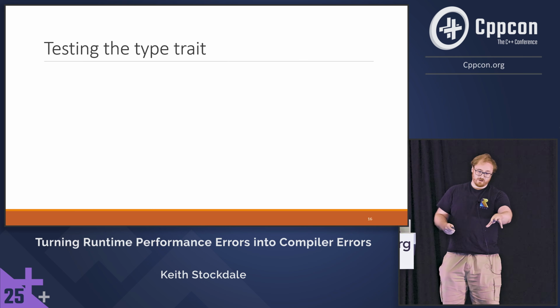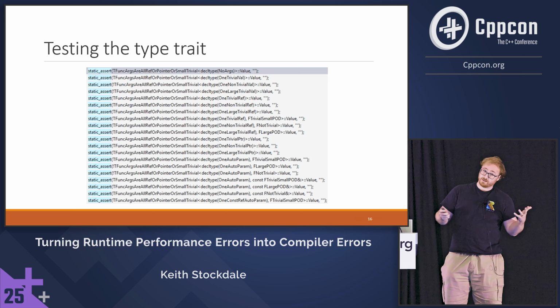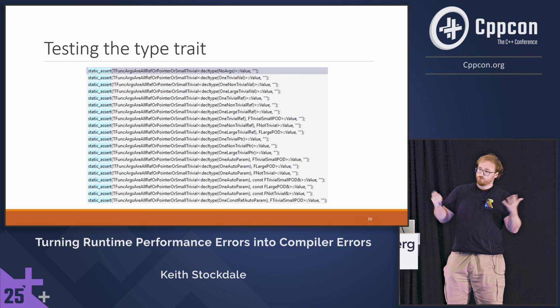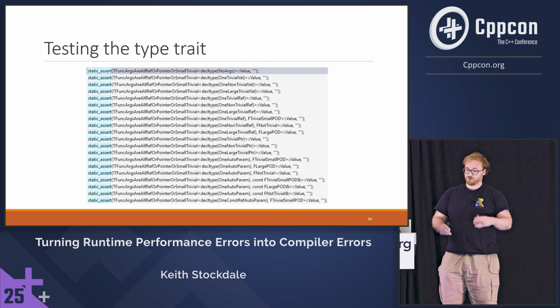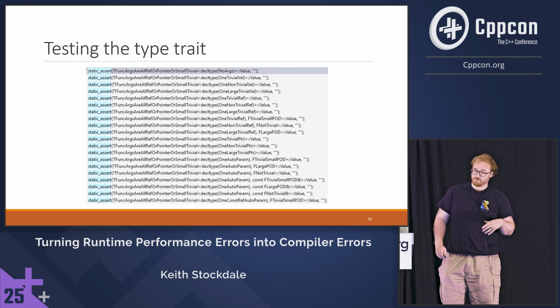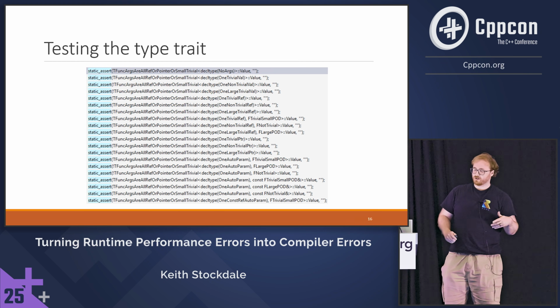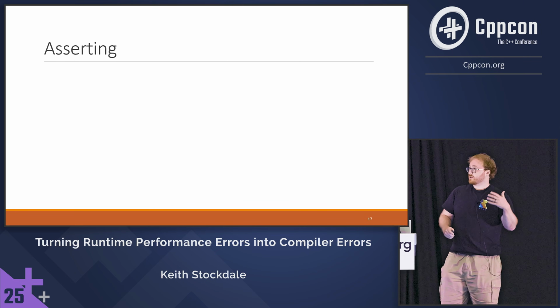But once we're happy with this, we go off and we test it. And the nice thing is, all we need is static_assert. It's a type trait. We don't need some fancy testing framework, just static_assert. So we've got about 100 of them, just to make sure that it covers the gamut and that everything works even with templated call operators. And then we go to assert it, right?